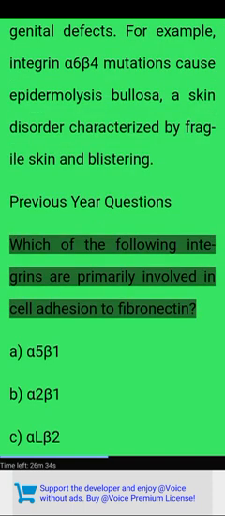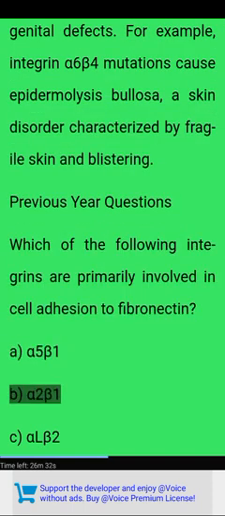Previous year questions. Which of the following integrins are primarily involved in cell adhesion to fibronectin? A, alpha-5 beta-1. B, alpha-2 beta-1.